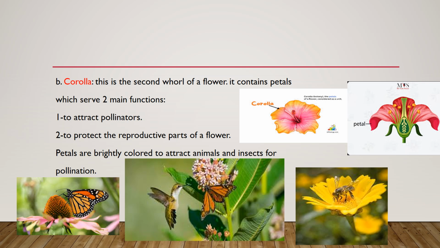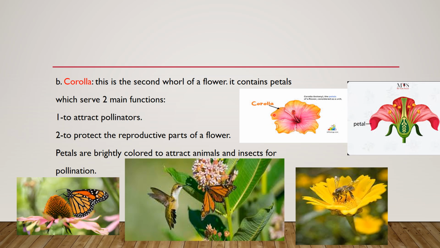The second whorl of a flower is the corolla. This is the corolla. The corolla contains petals. Each one of them is called a petal, which is colorful. It contains petals which serve 2 main functions.